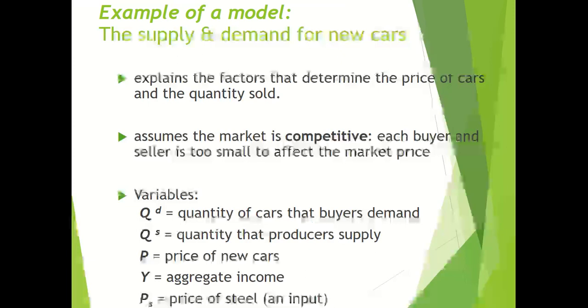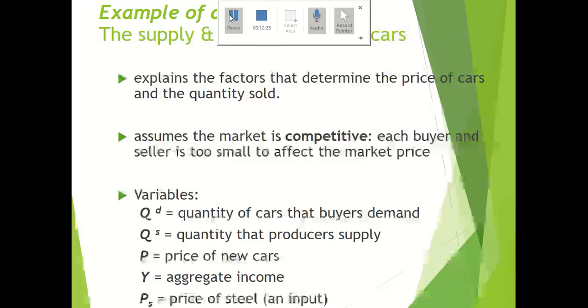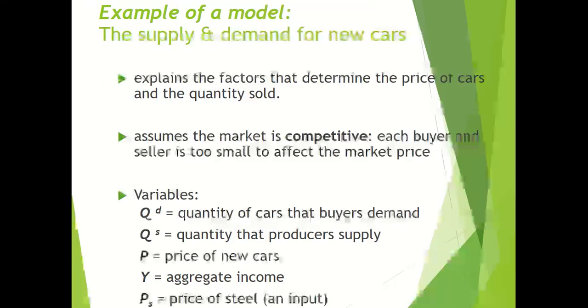Whenever we explain a model in economics, we make some assumptions as well. So here we assume that the market is competitive, which means that each buyer and seller is too small to affect the market price.